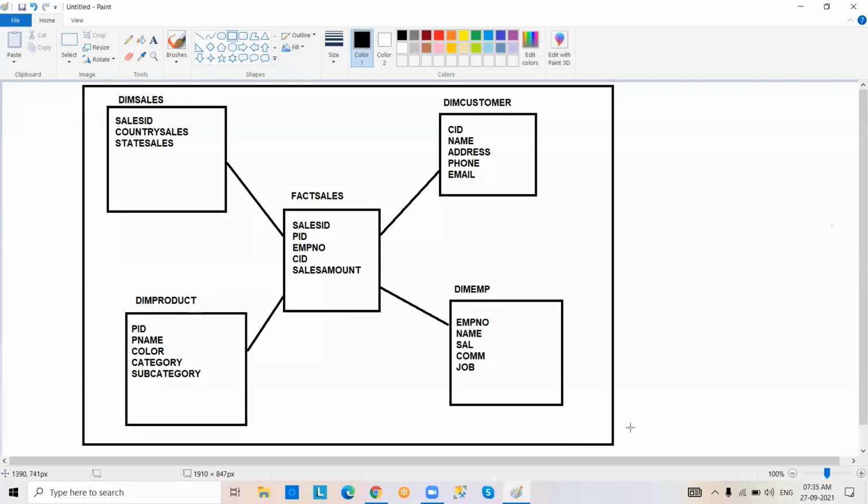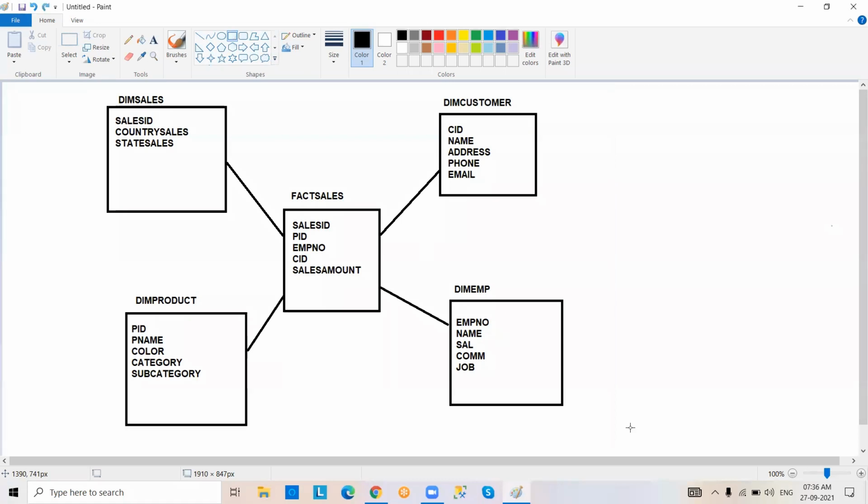Generally, now you feel like, oh, okay, schema means database, right? No, schema does not mean database. A collection of fact and dimension tables comes under the schema concept. You can maintain different schemas in the same database, right? But generally, we are going to work with the star schema only. I'll explain simply.